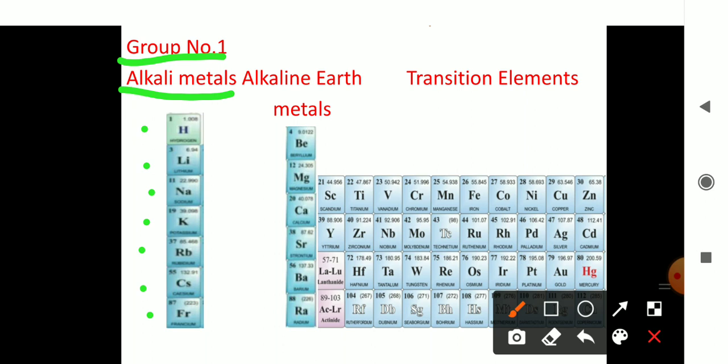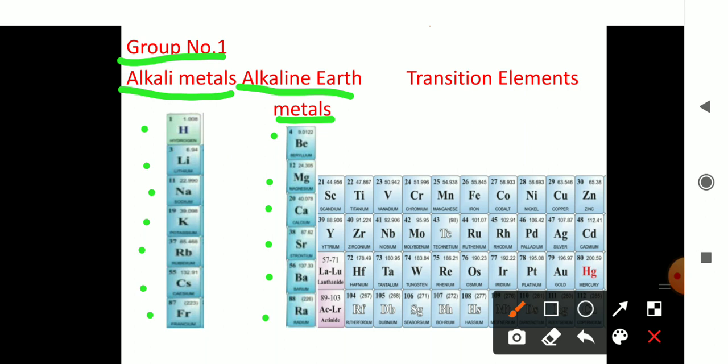Then come to group number 2, which is also called alkaline earth metals. The elements of group number 2 are beryllium, magnesium, calcium, strontium, barium, and finally radium. So the elements of group number 2 are called alkaline earth metals.